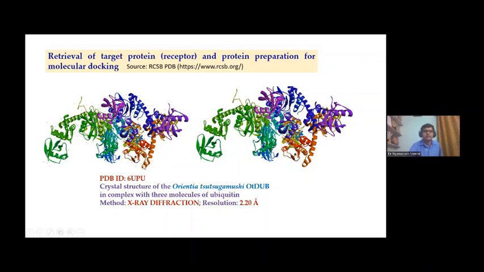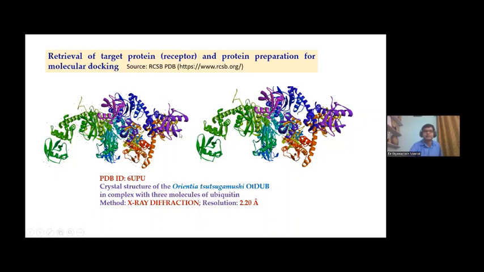So with this ID, we can retrieve the 3D structure from the Protein Data Bank. And this is the Orientia tsutsugamushi OTDUB. This is the structure from X-ray diffraction, and the resolution is 2.2 Angstrom. So this is a very good structure.